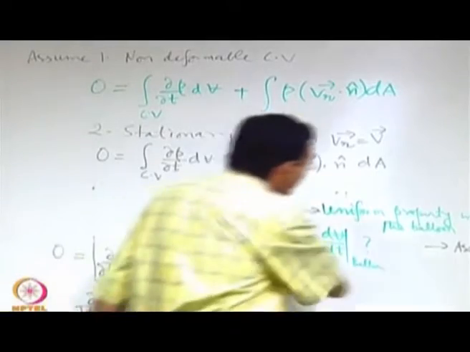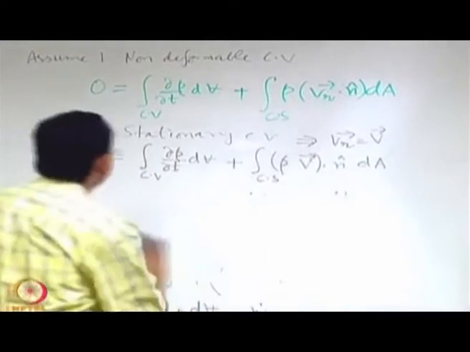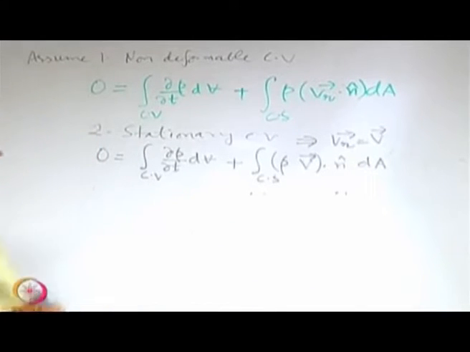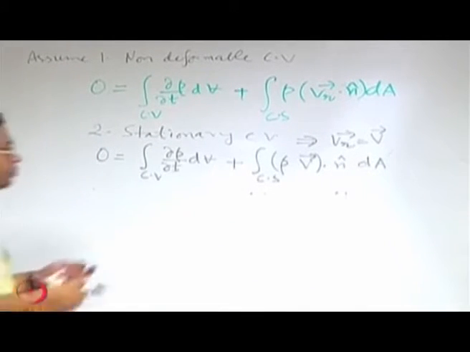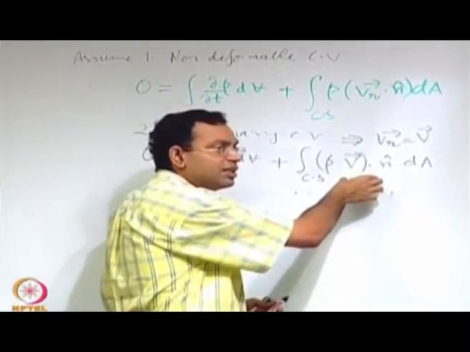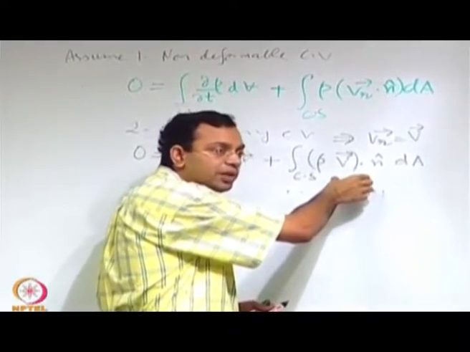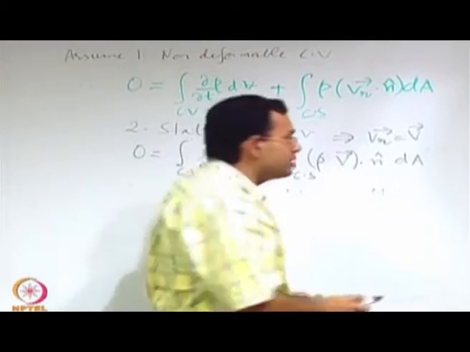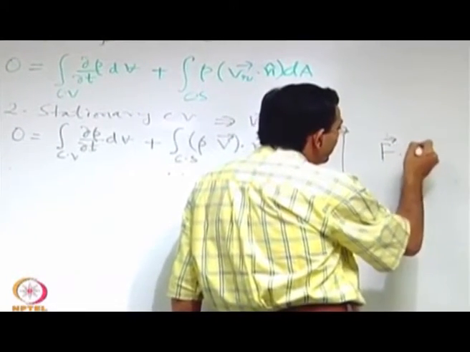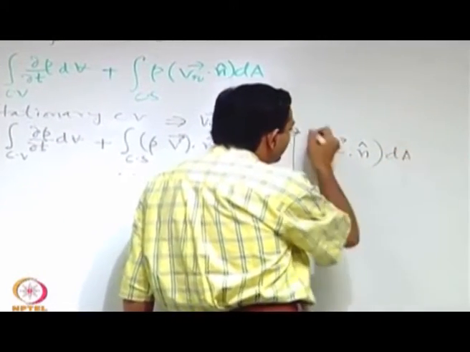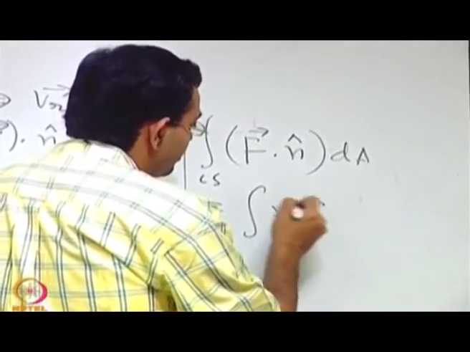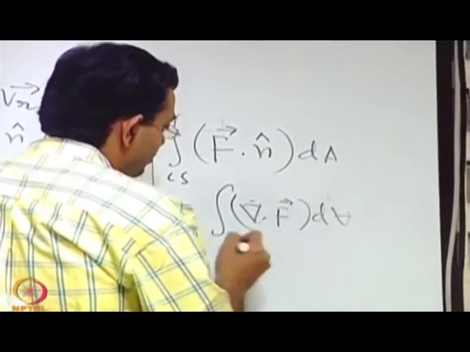We may simplify this further by a very important but straightforward understanding: it is possible to express this area integral in terms of a volume integral by using the divergence theorem. So, what does the divergence theorem state? Integral of F dot n dA over the control surface is equal to the integral of the divergence of F dV.